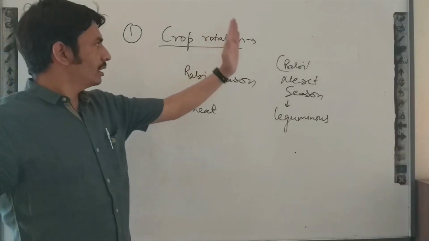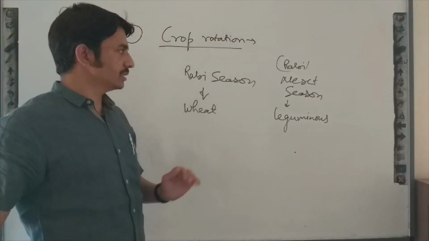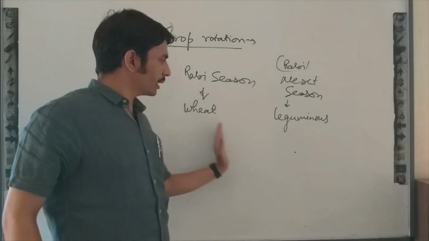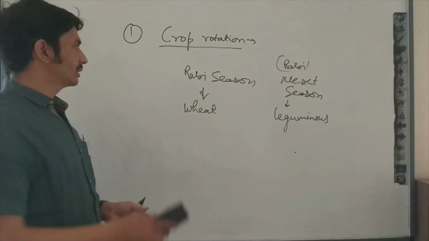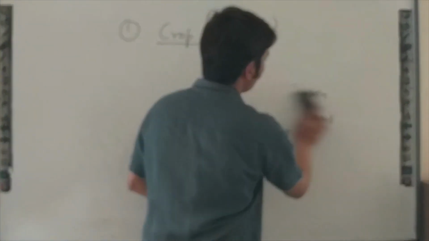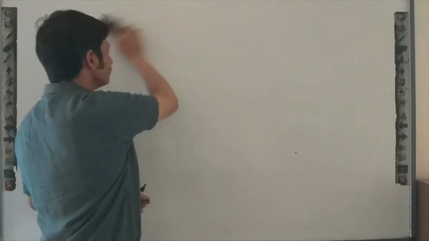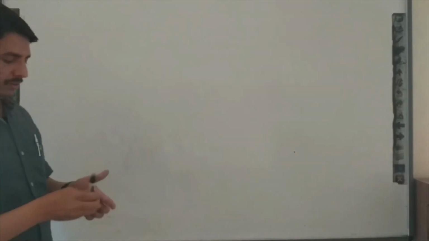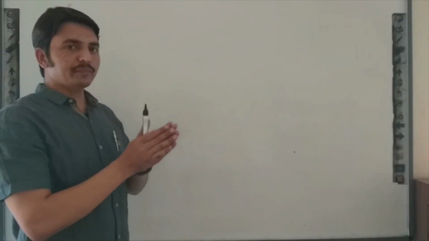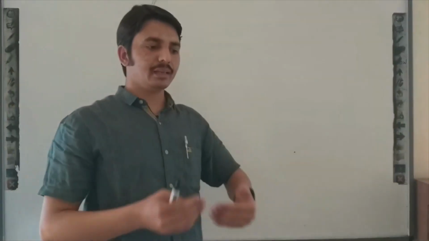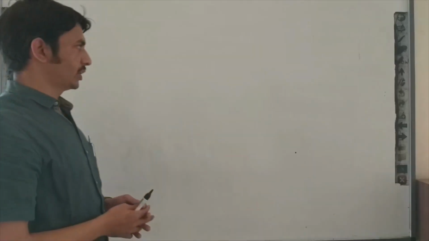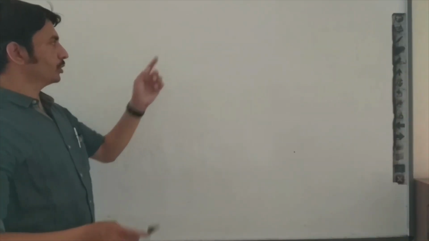So we should alter crops, meaning we will not grow the same kind of crop continuously in the field. Second method, we can let the field lie empty for some duration of time, so the soil is automatically replenished.